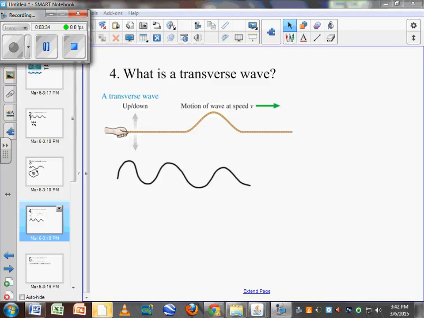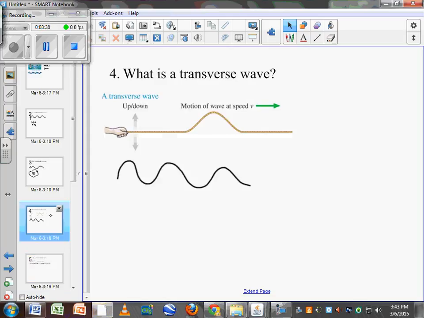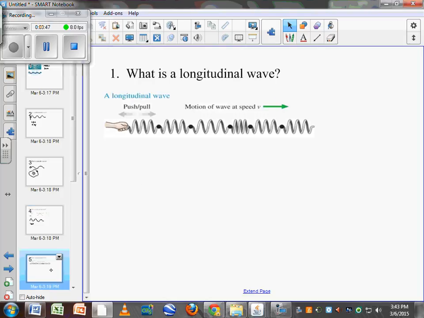Electromagnetic waves or light waves are really good examples of transverse waves, whereas longitudinal waves are sound waves. If you take a slinky and you push and pull on it, you're making the wave travel down the line, and the objects in that wave are vibrating back and forth. That is a longitudinal wave, where you don't have the S shape, you just have the straight line, but the molecules in the slinky are just vibrating back and forth.